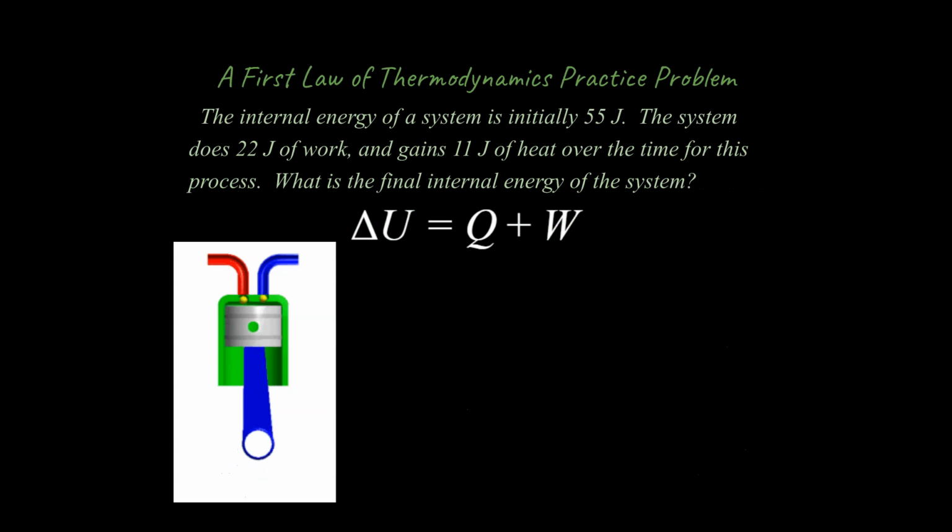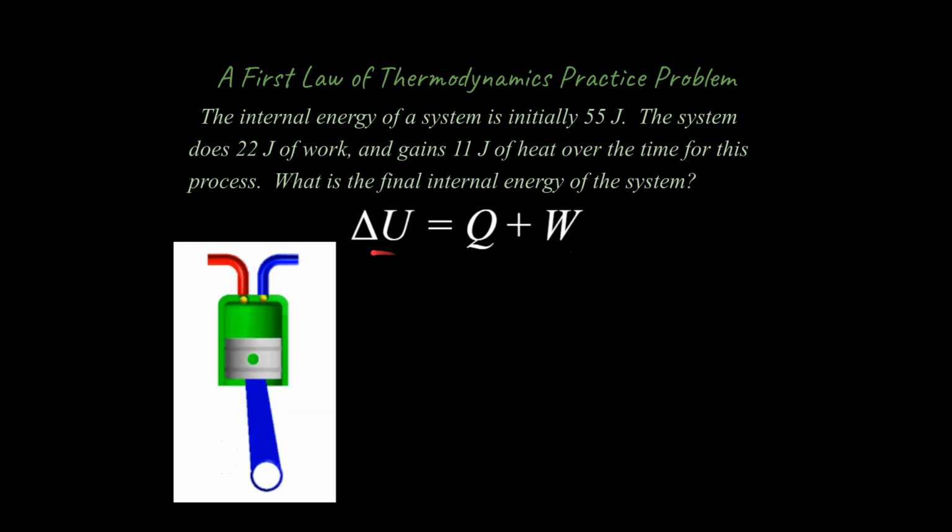All right, so here's an example here. It says the internal energy of a system is initially 55 joules. The system does 22 joules of work and gains 11 joules of heat over the time for this process. What is the final internal energy of the system? So this is the first law of thermodynamics right here. And let's think about what we know and what we're looking for. We're looking for the final internal energy of the system.